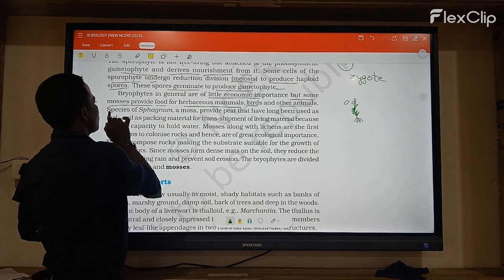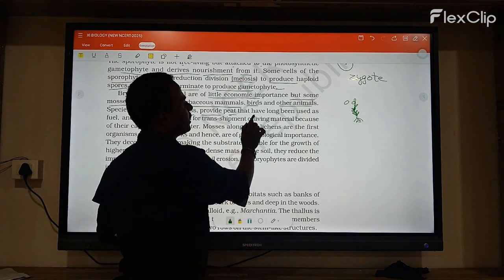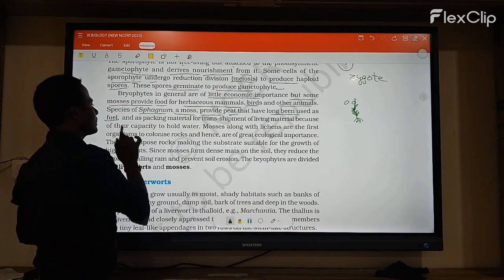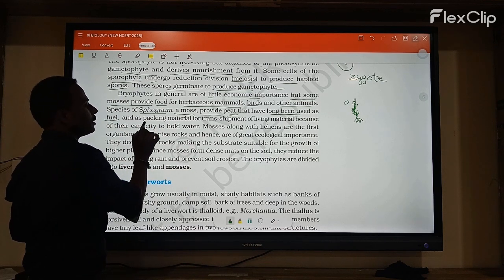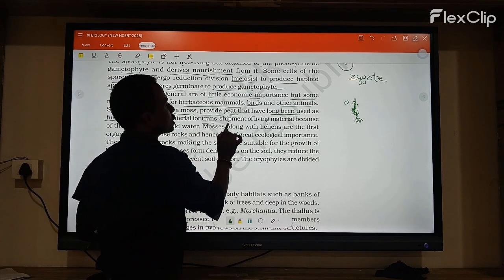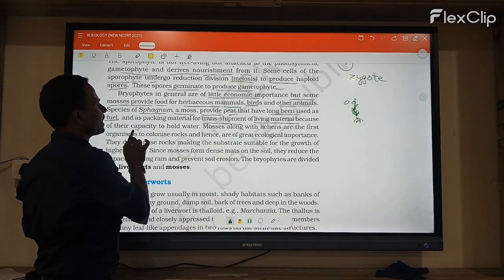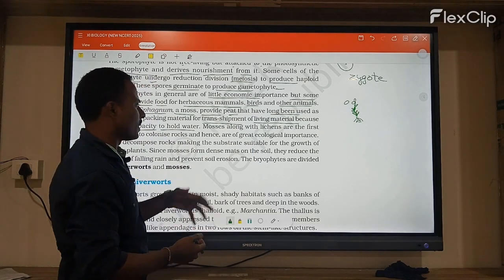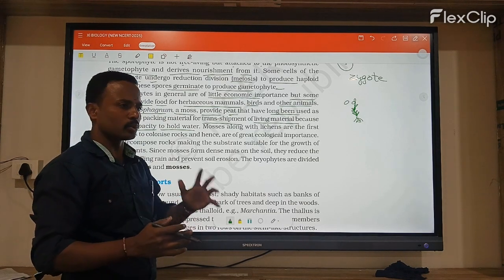And species of sphagnum moss provide peat, which has long been used as fuel. So sphagnum species are used as fuel and for packing materials for transshipment of living materials, because of their water holding capacity. Since water holding capacity is present, they are mostly used for transshipment of living organisms.